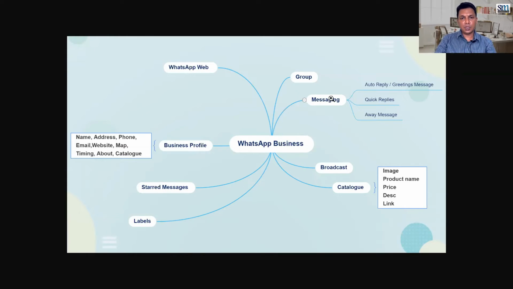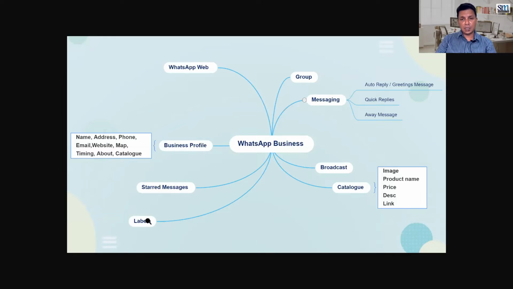The most powerful features are basically two things. One is the business profile: the name, address, phone number, email address, website. You can put your map there, you can put your office timing, you can create a two-line or three-line short description. You can also show the catalog. The other thing is the business catalog. In the catalog you can display product image, product name, price, description, and a link to that product, so they can click on it and go to the landing page or the product purchase page.